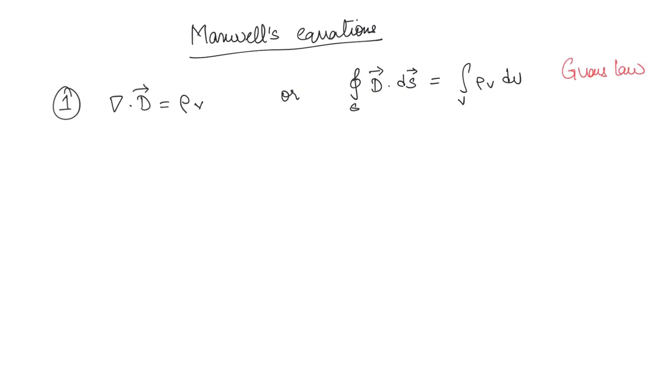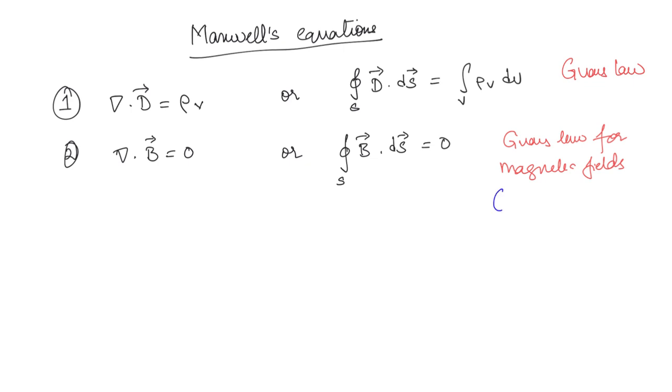Now the second Maxwell's equation is del dot B bar is equal to 0, or in the integral form you can write the closed surface integral of B bar dot dS bar. This is equal to 0. So all these equations we have discussed. Okay, so this is nothing but the Gauss law for magnetic fields.